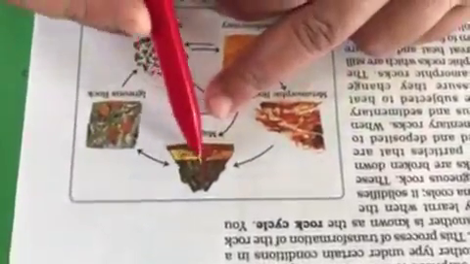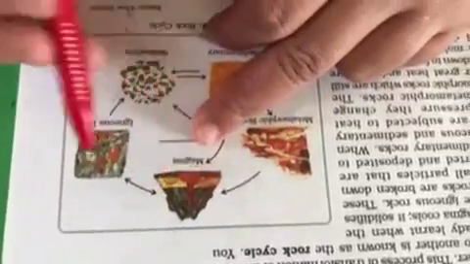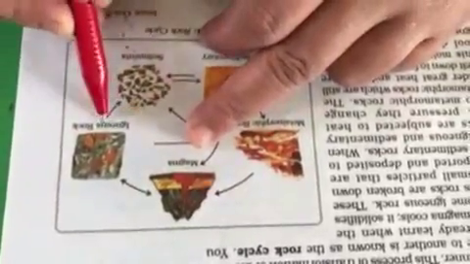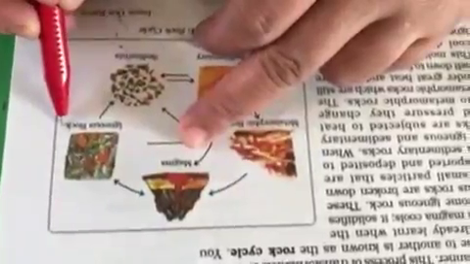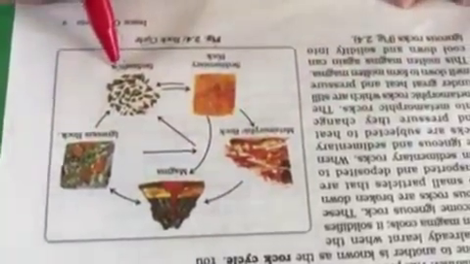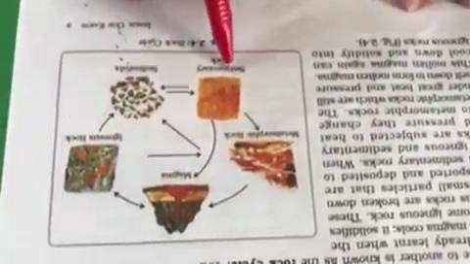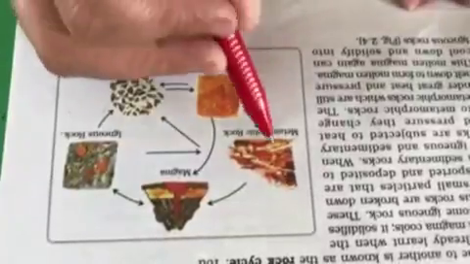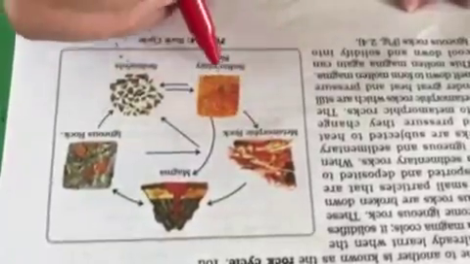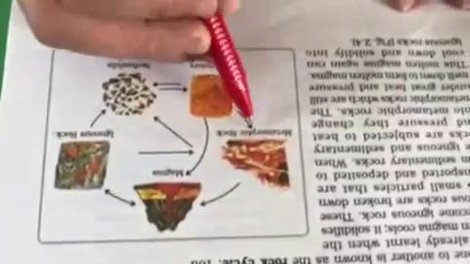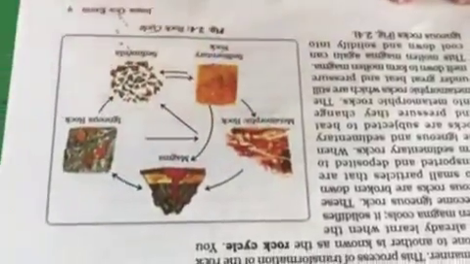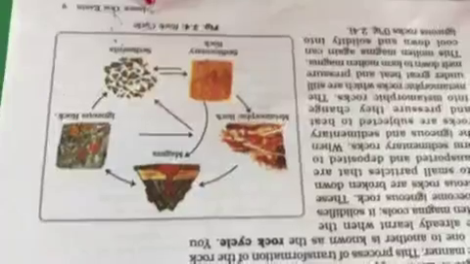Through magma, when the lava was erupting, we were having the igneous rock, intrusive igneous rock and extrusive igneous rock. This changes to sediment. Sediment again changes to sedimentary rock, and sedimentary rock, with great heat and pressure, again changes to metamorphic rock. So this is the rock cycle diagram.